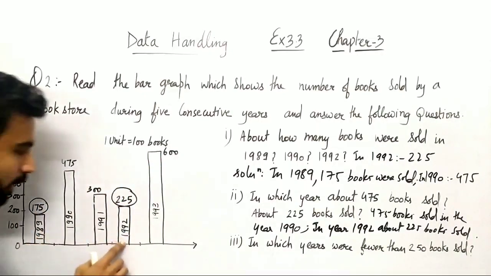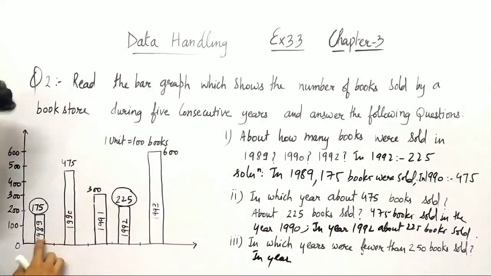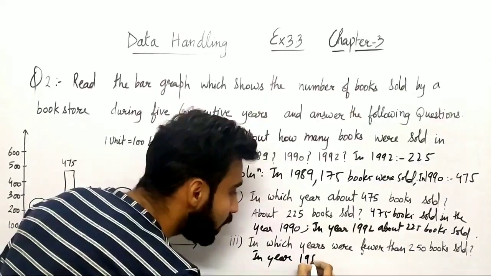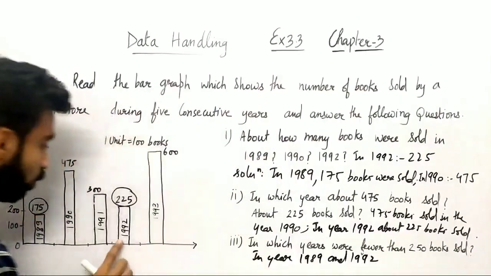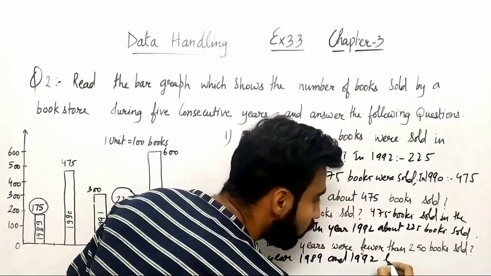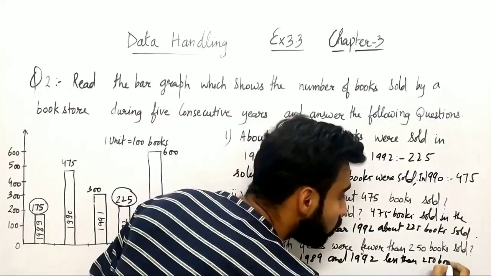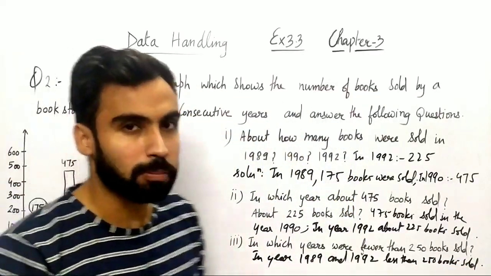So that means in the year you can see in year you can say 1989. Let me just write it correct. So year 1989 and you can say 1992, right? So less than 250 books sold, right? So this is the answer to the third part.